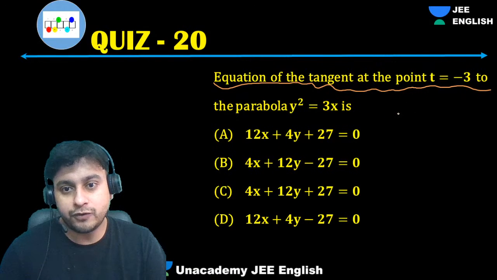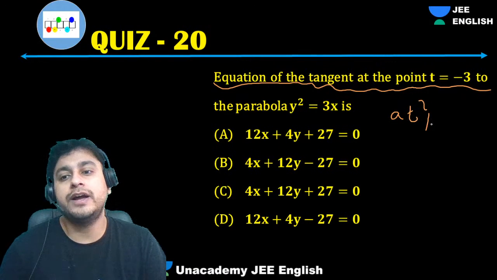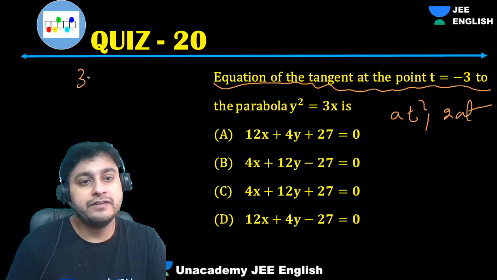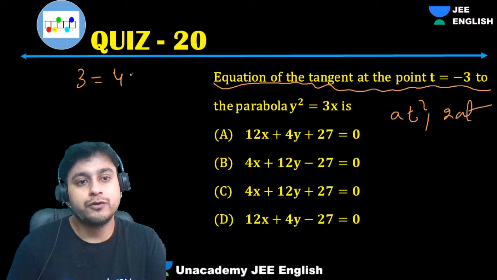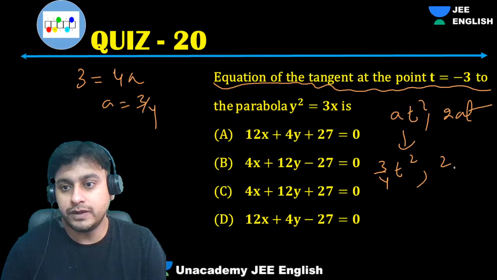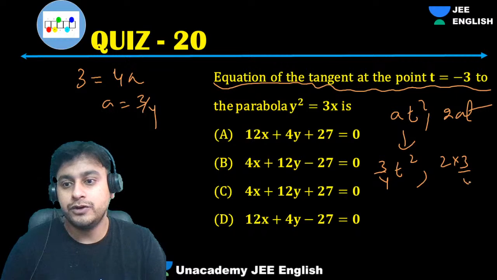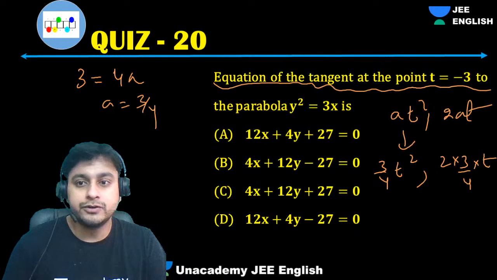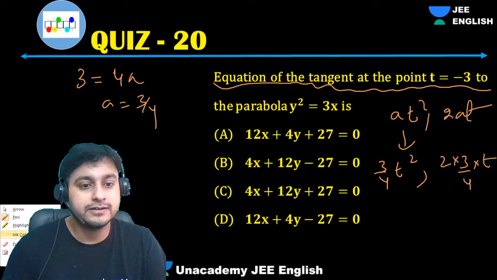The point for this is at square comma 2at. Comparing, we'll get 3 equal to 4a, so a equals 3 by 4. The point is 3 by 4 t square and 2 into 3 by 4 into t. T is also given, so we'll get the point.